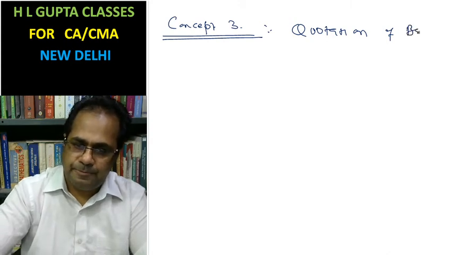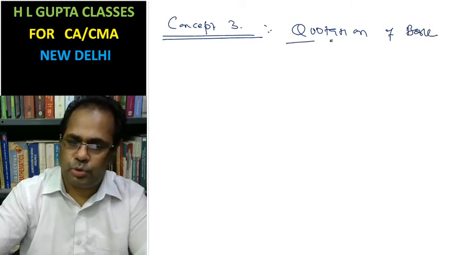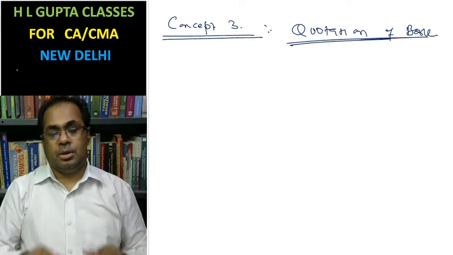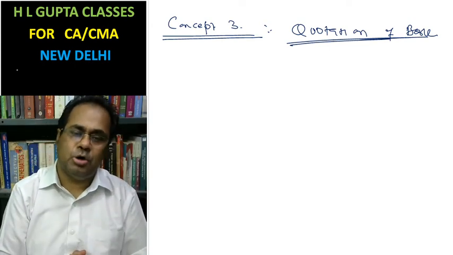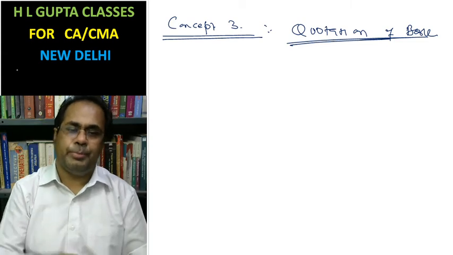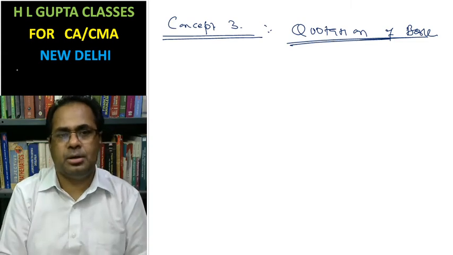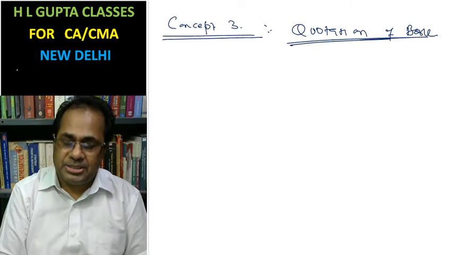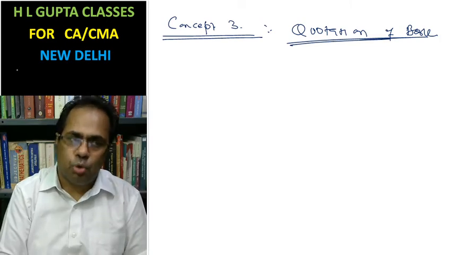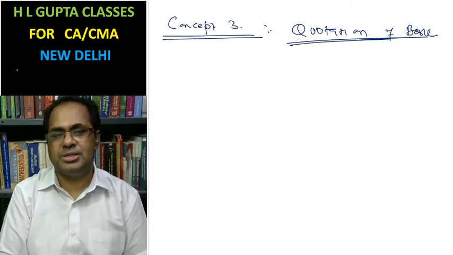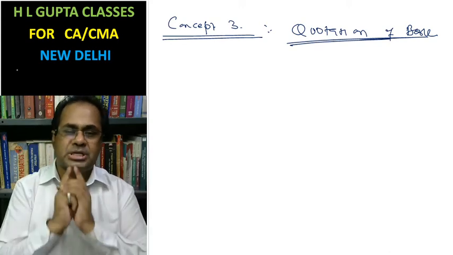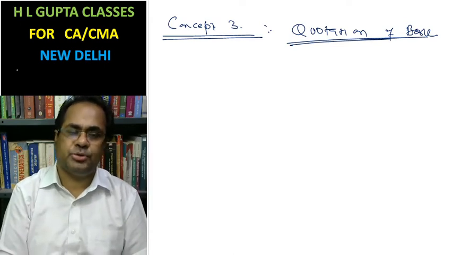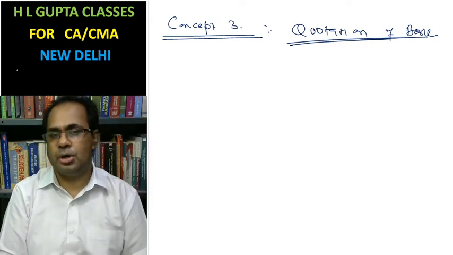Quotation of bank. Quotation of bank means, if we have to purchase foreign currency or sell foreign currency, we must go to the bank, and as per FEMA, no person can hold foreign currency beyond the prescribed limit at home or office. That is why we must convert the foreign currency into home currency as per law.